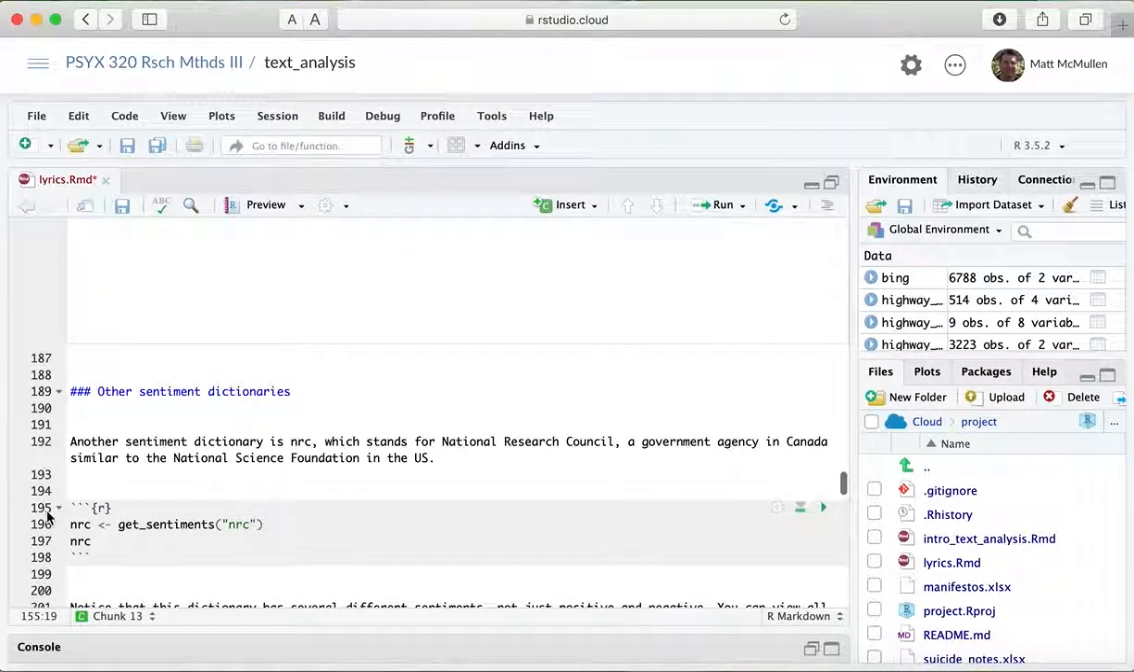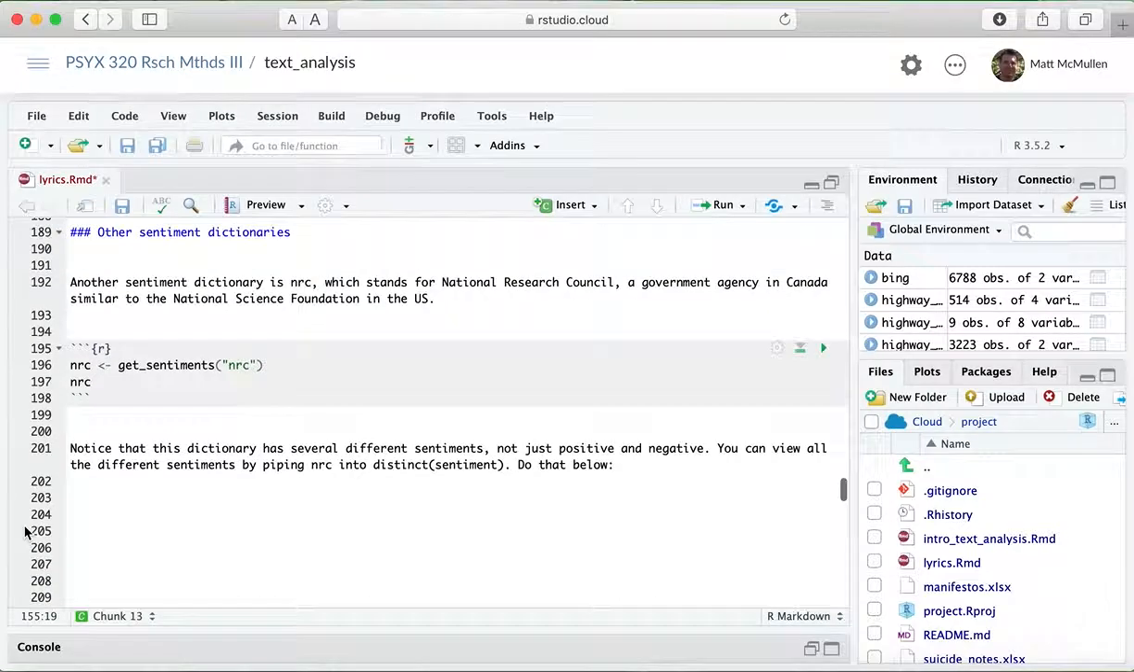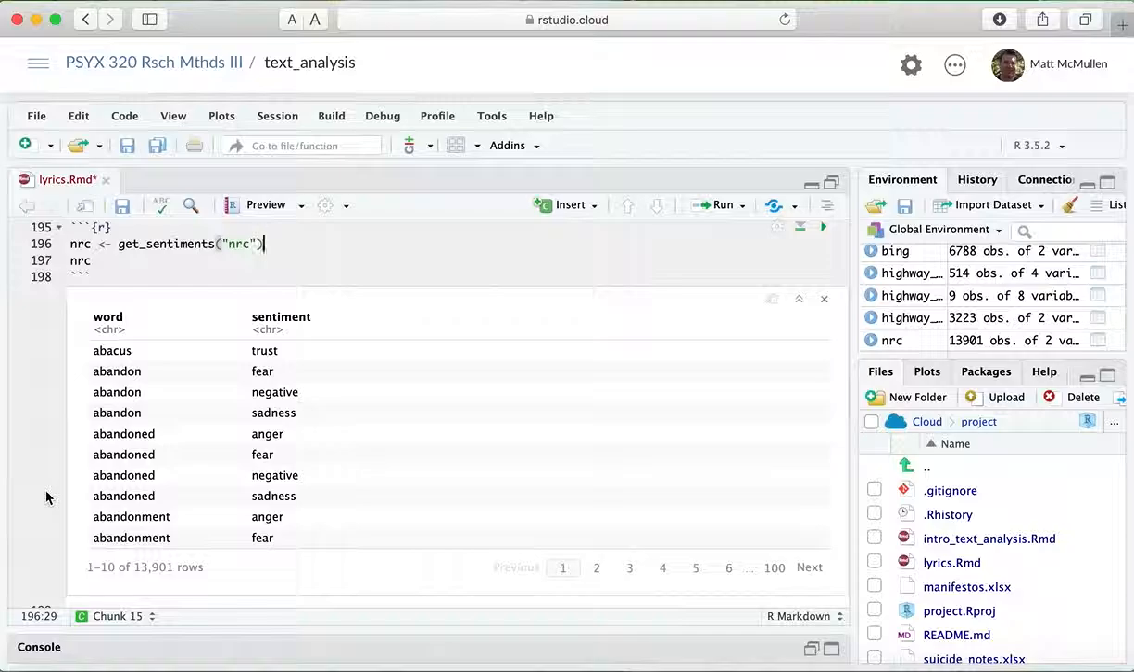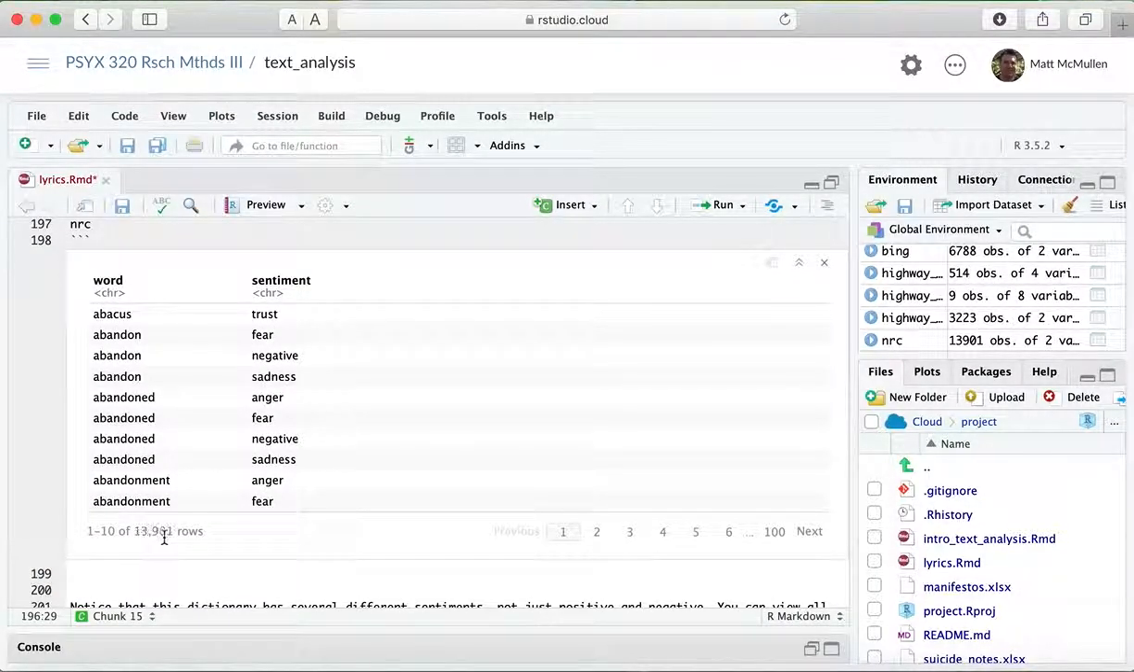And I also wanted to show you that Bing is one of the sentiment dictionaries that you can use. There's another one called NRC, and if we get that with this get sentiments command, but put NRC instead of Bing in there, there's a bunch of these different sentiment dictionaries. First of all, you see there's a lot more words, so now there's almost 14,000, whereas I think the other one had, was it 8,000?